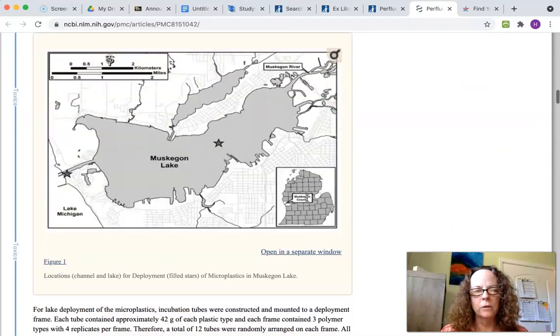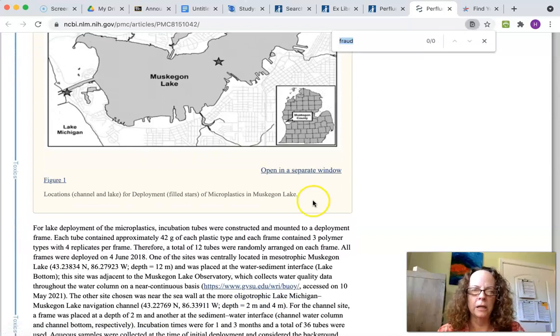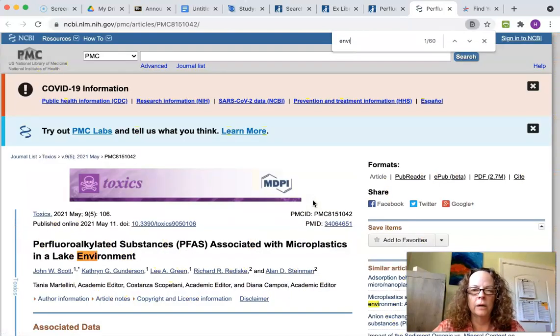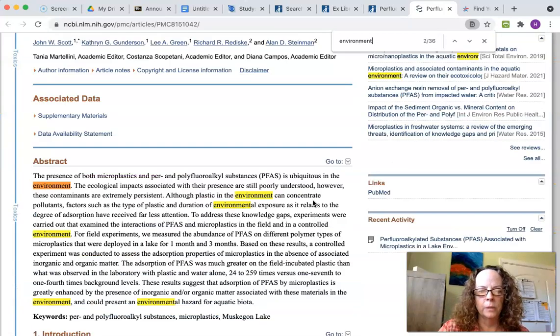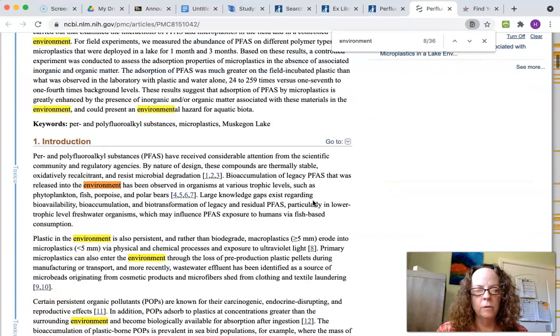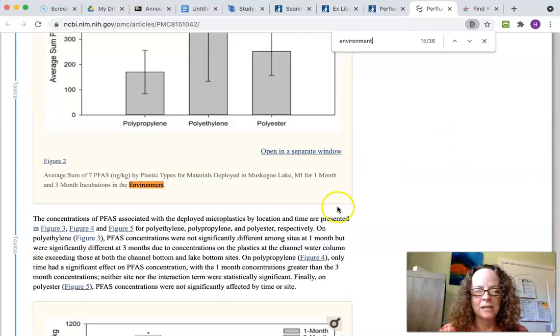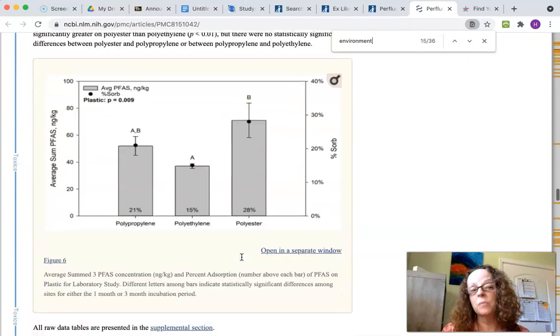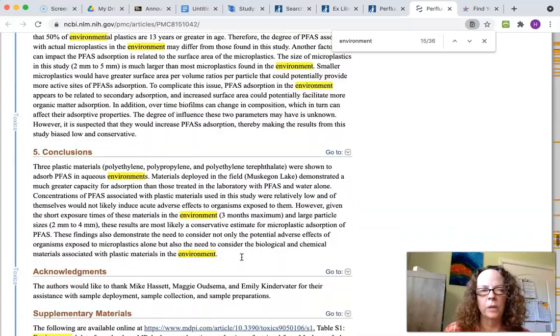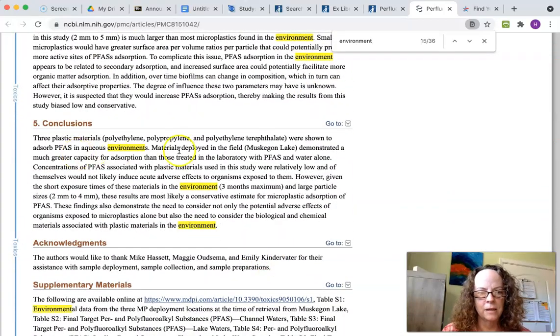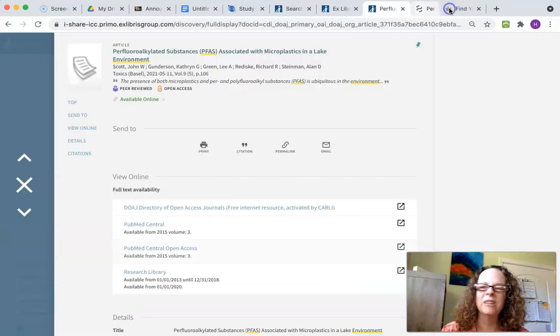So instead of reading the whole thing, what I want to do is hit Control F and type the word environment. Every time the word environment comes up, it's going to highlight it. So I actually see it in a lot of places. I'm going to skip to the conclusion. It also has a lot of information about what they discussed. This just says we need to discuss it further. So it's not really that great of an article.